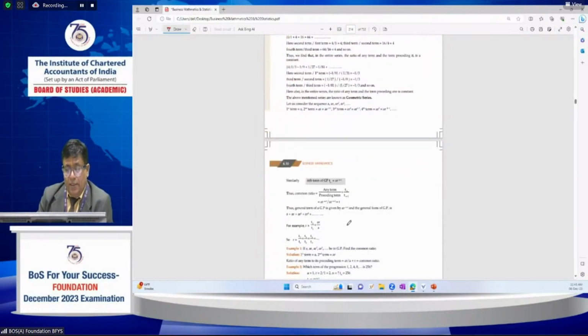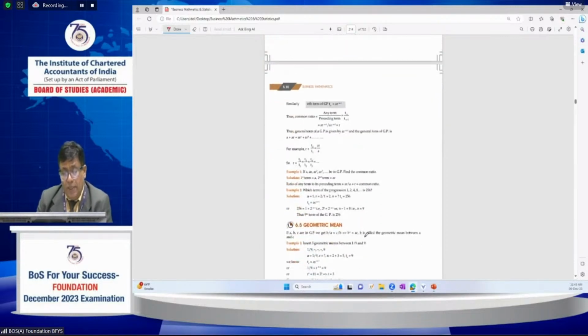That is the common ratio we call here, that is Tn by Tn minus 1, the nth term by the preceding term. That is called the common ratio. Here the nth term Tn is equal to a into r to the power of n minus 1.